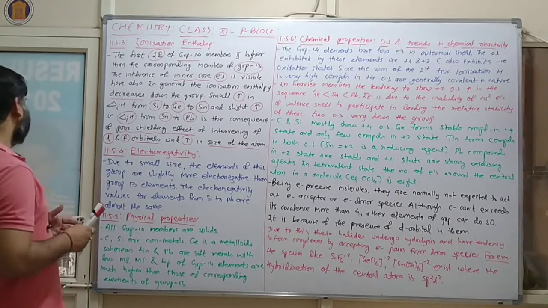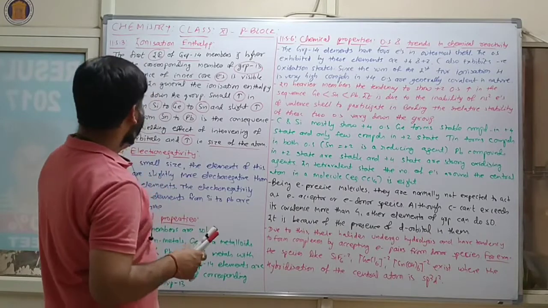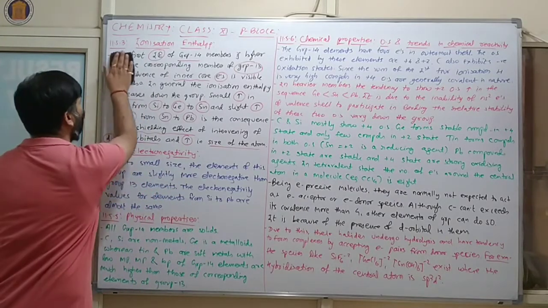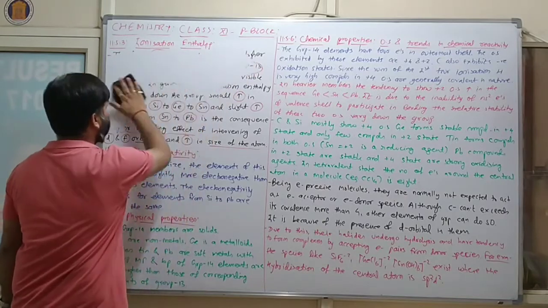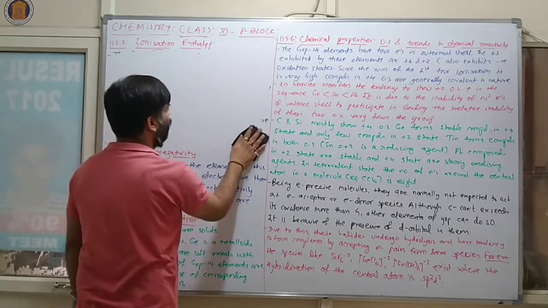Clear? See, if stability will be more, so ionization enthalpy will be more here. Clear? If stability will be more, तो ionization enthalpy will be more here.